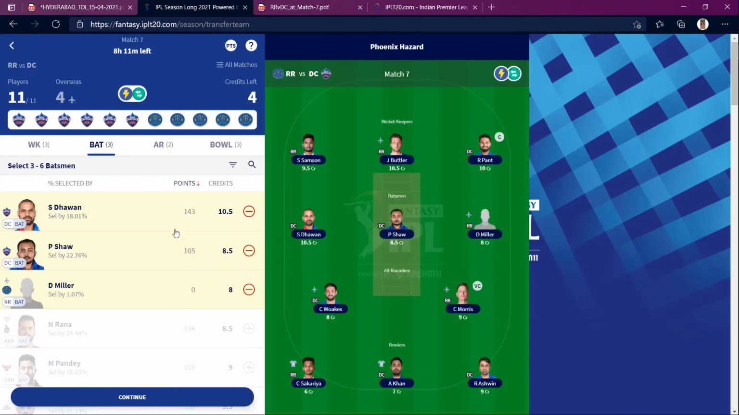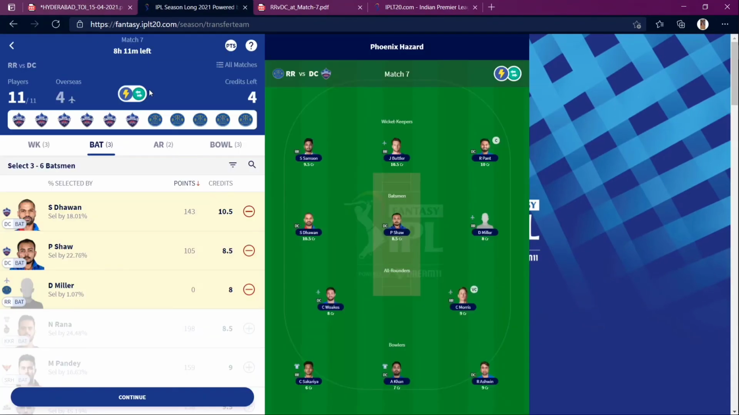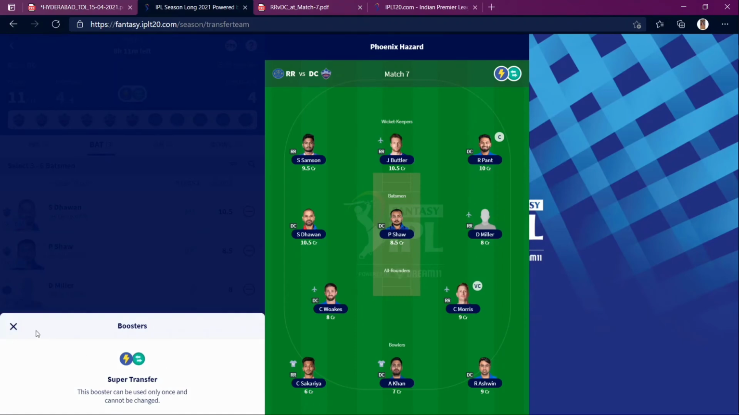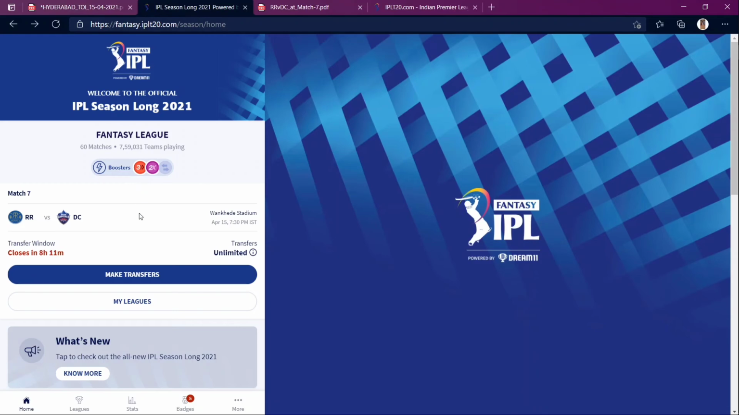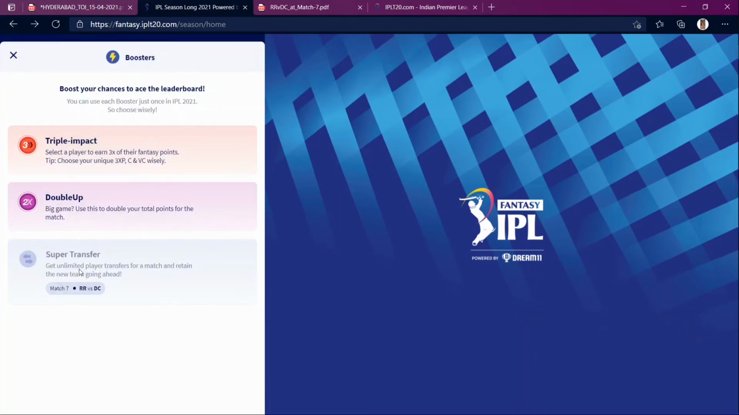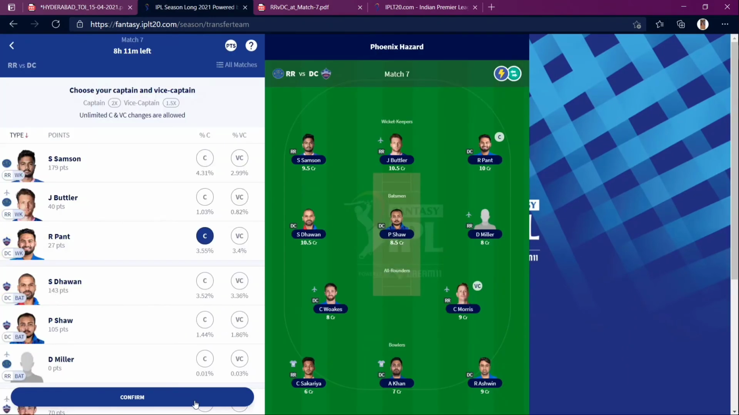Now I can also double up if I'm using double up. See, if I had all this, I'll be using double up again. If I'm using double up, all you need to do is make this. Just wait. Just make transfers, and you just click on this. I don't know how I should use it, but yeah, you can use it. You can use the boosters as well. I just used it for this match, and for the next 2 matches I can use it after toss, I guess. So just continue them, and just boom.